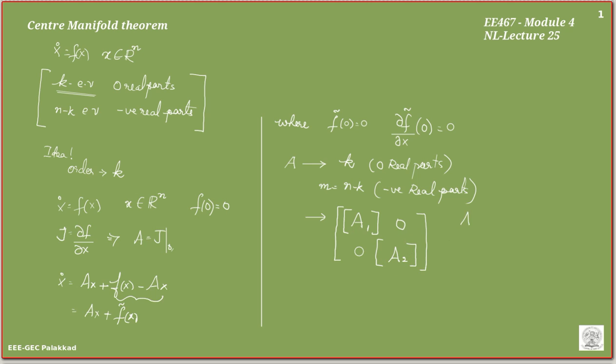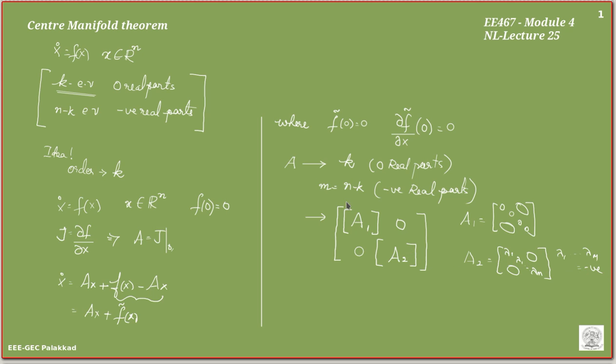A1 would be all zeros, all the eigenvalues are zeros here, and A2 would be lambda 1, lambda 2, etc. up to lambda m, where lambda 1 to lambda m are negative.